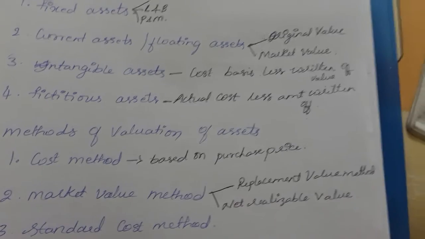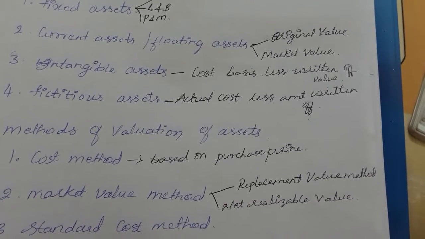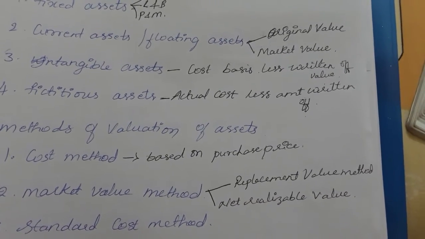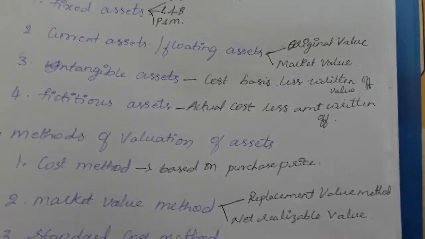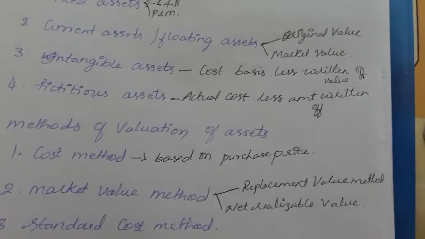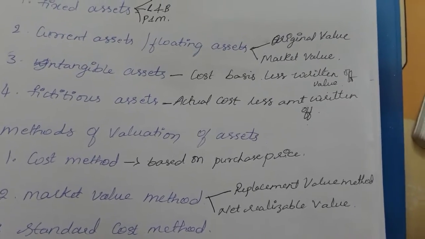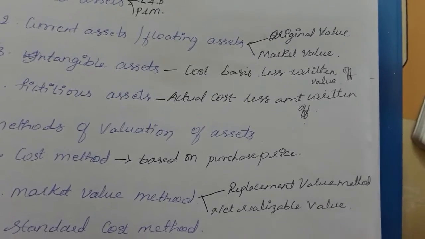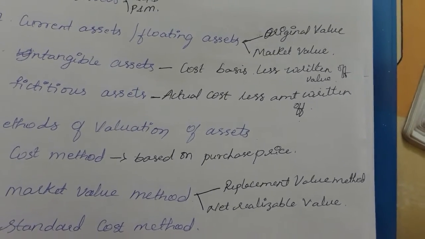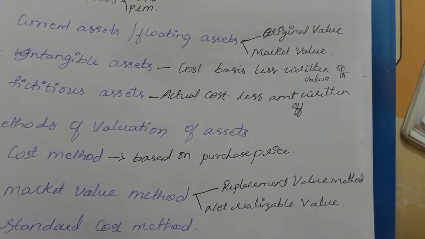Usually current assets are valued at the lower of cost price or market price. That is, cost price, which is the purchase price, or the market price. The market price means what the value of that current asset is at present.